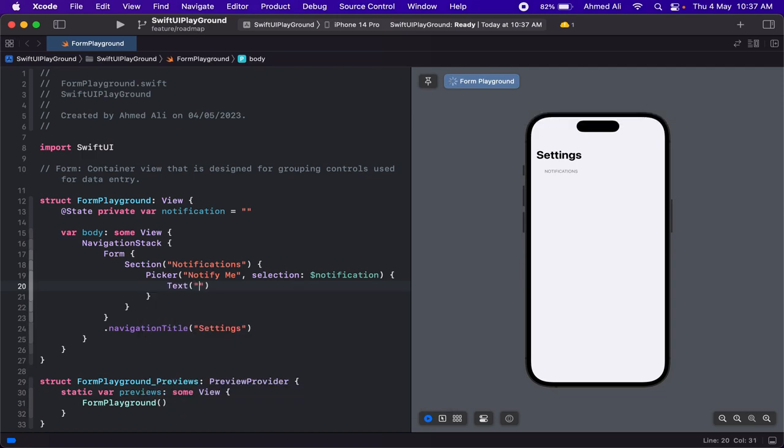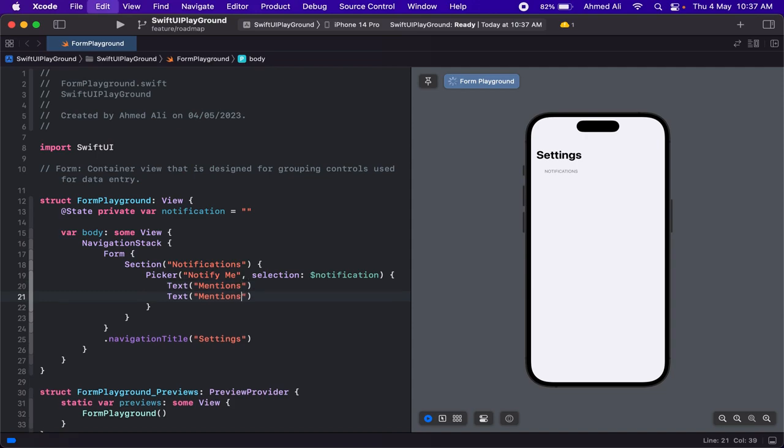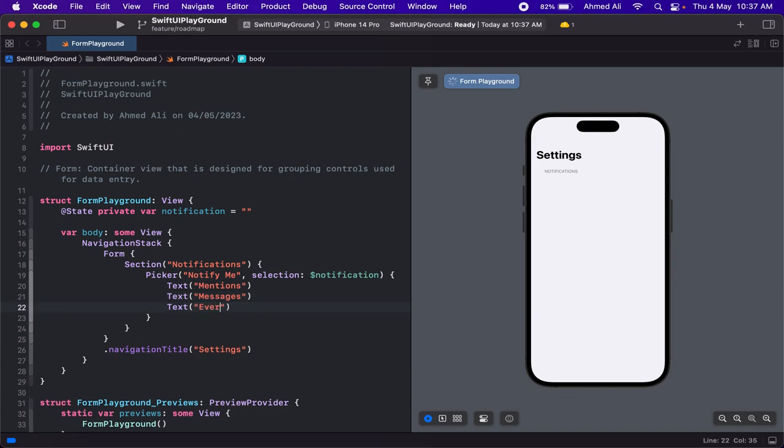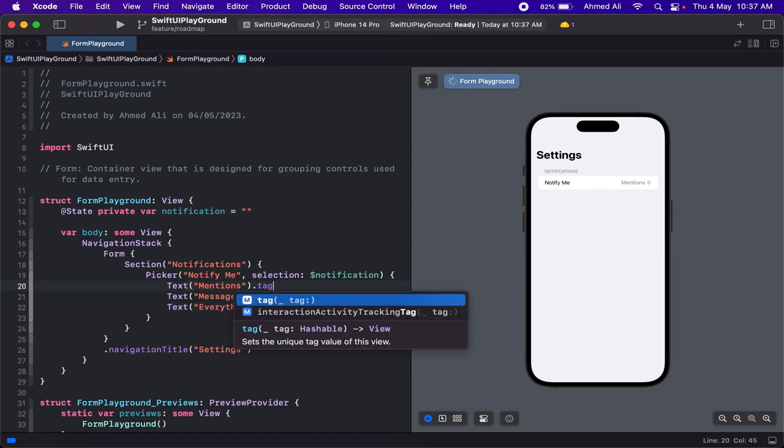So let's just see, mentions, maybe messages or everything. So we have this picker inside our section in a form, and if you try to select a value right now, it won't work because the picker cannot differentiate them, so we have to use a tag.